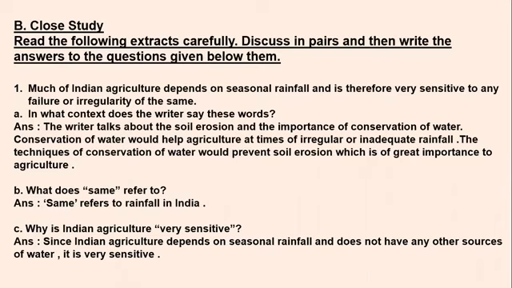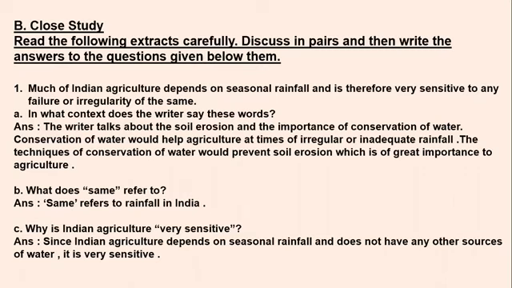So the first sentence which has been given here is, much of Indian agriculture depends on seasonal rainfall and is therefore very sensitive to any failure or irregularity of the same. So first, let us understand this. Here he meant to say that much of the Indian agriculture depends on seasonal rainfall. We know India is an agricultural country, and we Indians usually depend on seasonal rainfall. We depend on the rainfall when it occurs, when it will happen, and then we'll have proper irrigation. And this is one of the drawbacks, and it is therefore a very sensitive and delicate irrigation facility for Indians.